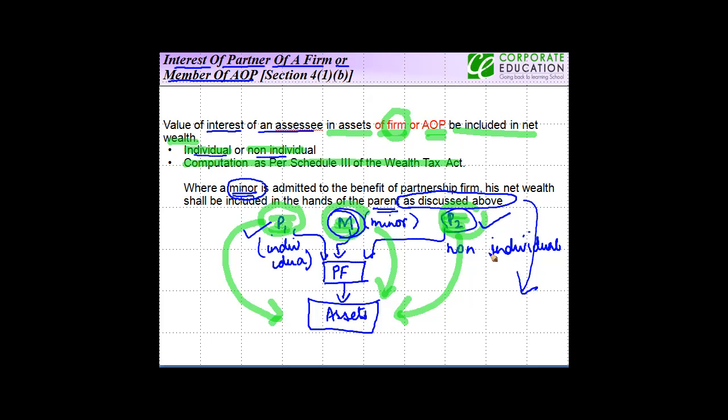If you are a non-individual but you're not chargeable to wealth tax, this provision does not have any relevance. The computation of such interest has to be done as per Schedule 3. If you are a minor who's been admitted to the benefits of the partnership firm, the value of the interest that you carry will be taxable in the hands of your parent.